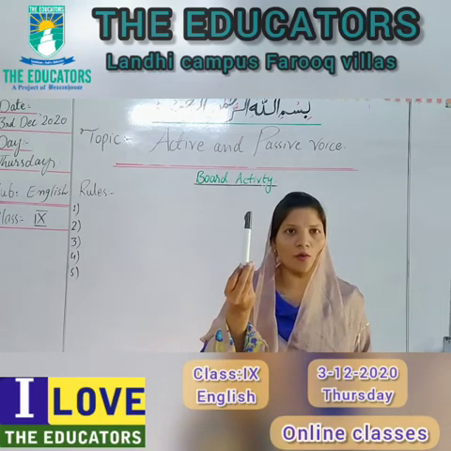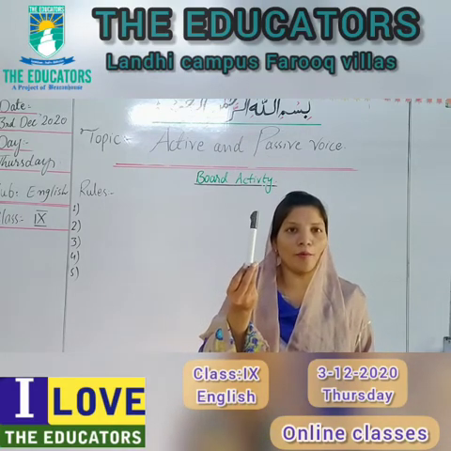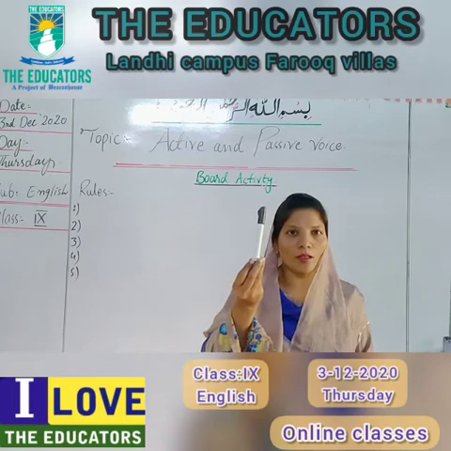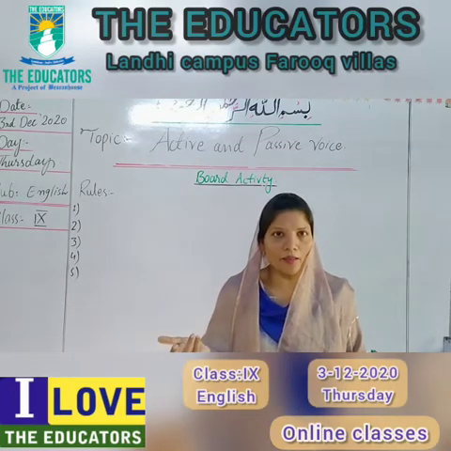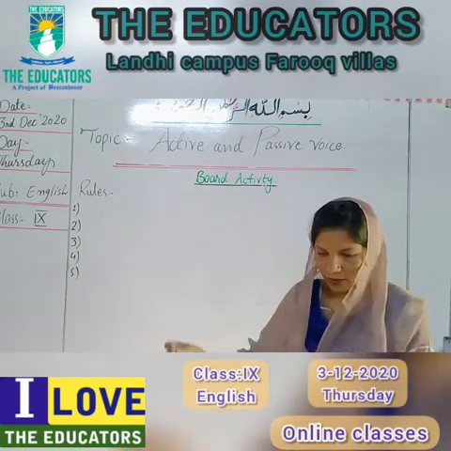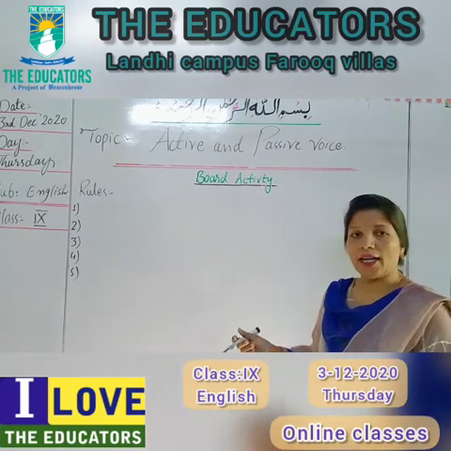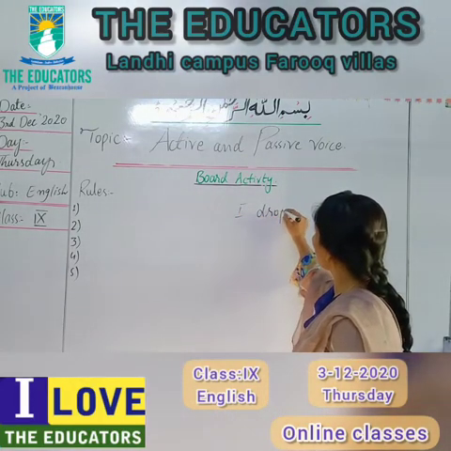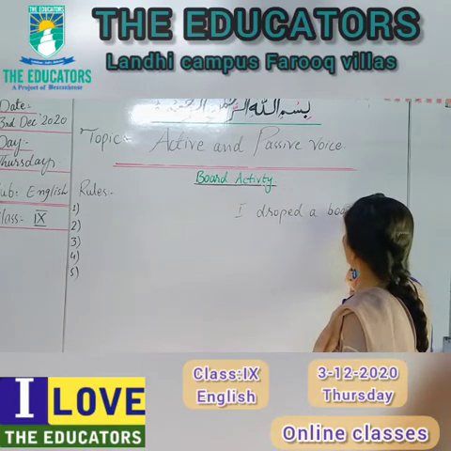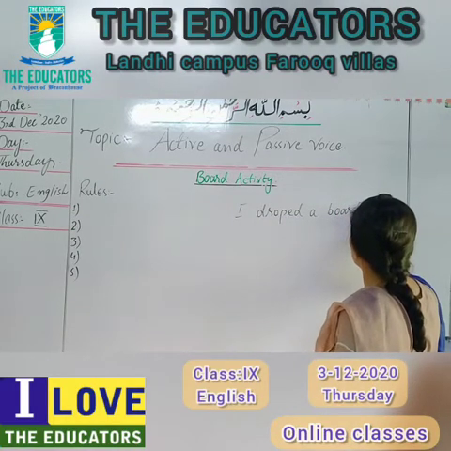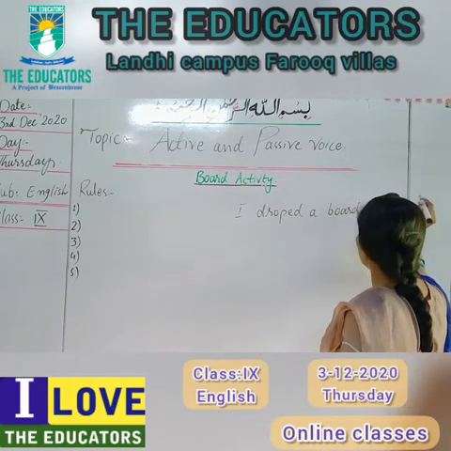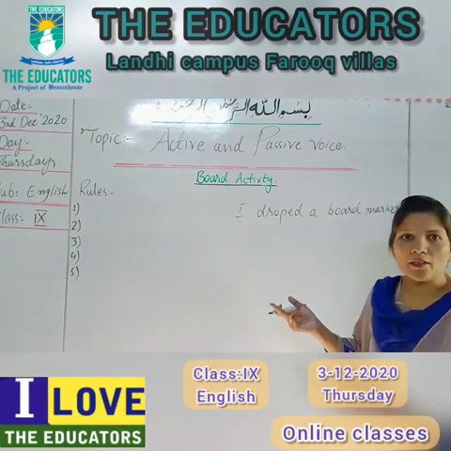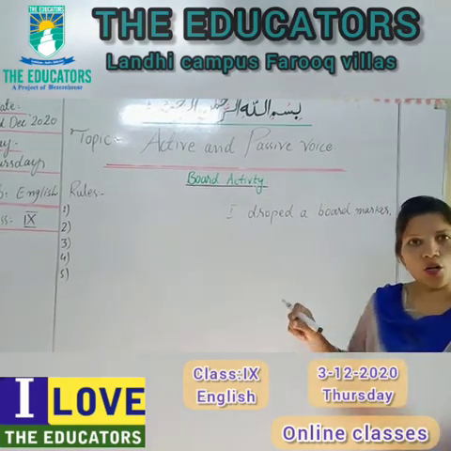Look at this. This is what? Obviously this is a blackboard marker. This is a board marker. Look at this carefully. What just happened? I dropped a board marker. I dropped a board marker. What is this? I dropped a board marker. What just happened? That the board marker was dropped by me.